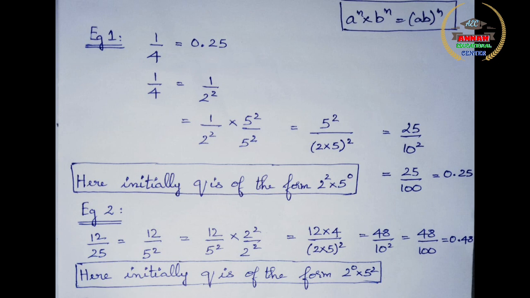So you can have either powers of 2, or powers of 5, or both powers of 2 and 5. If you have any other number in the prime factorization of q, that is the denominator, then it is going to have a recurring decimal expansion, that is a non-terminating decimal expansion.